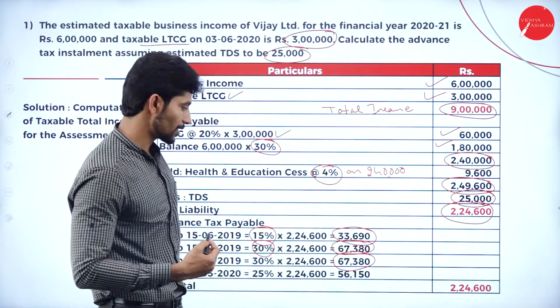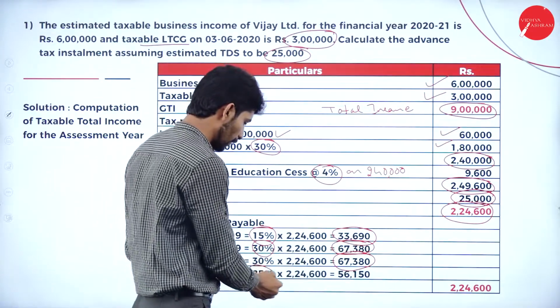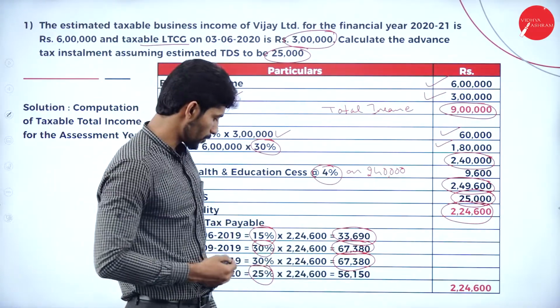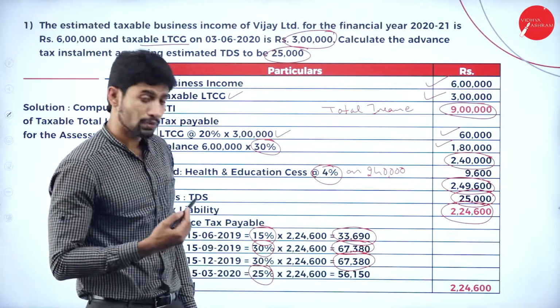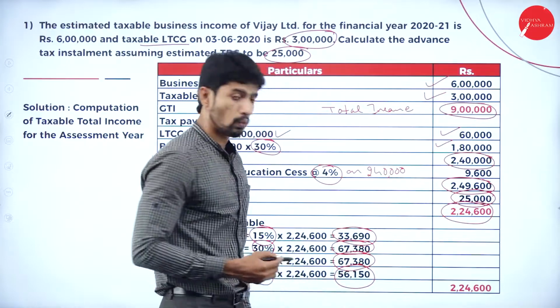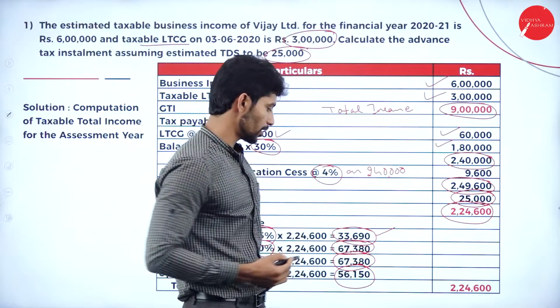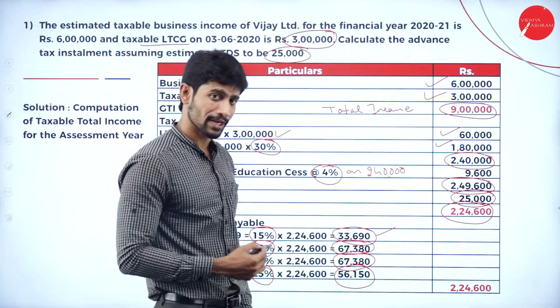Last installment, 15th March of the next year, it is 25%. If you compute 25% on 2,24,600, you will get 56,150. So the first installment is 33,690 as advance tax.